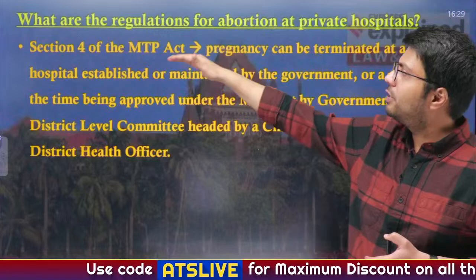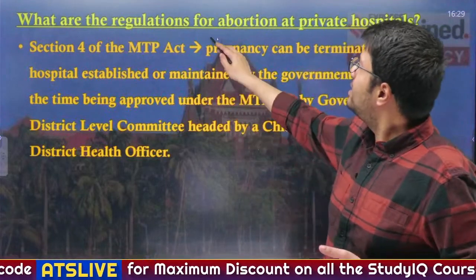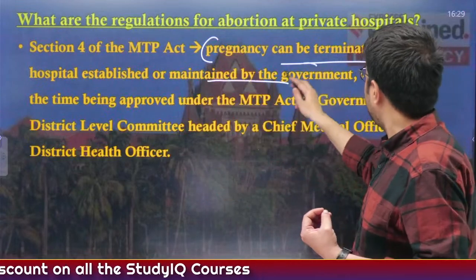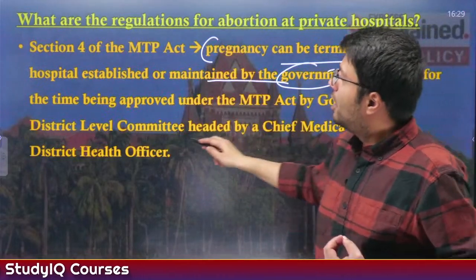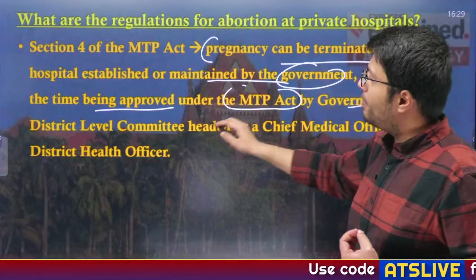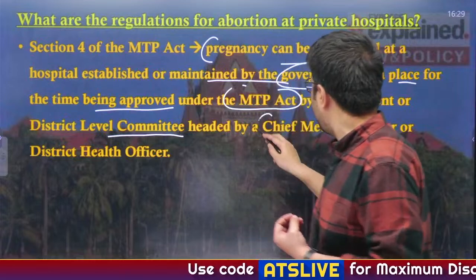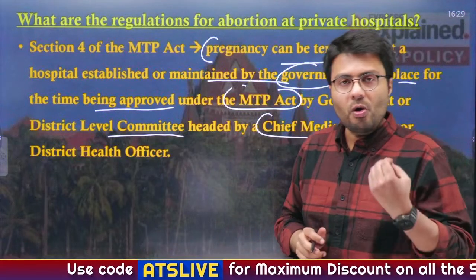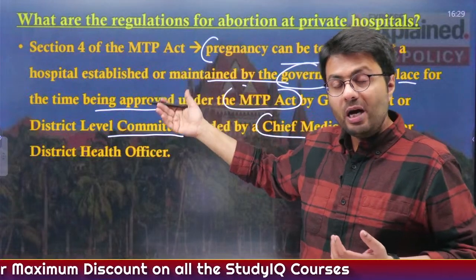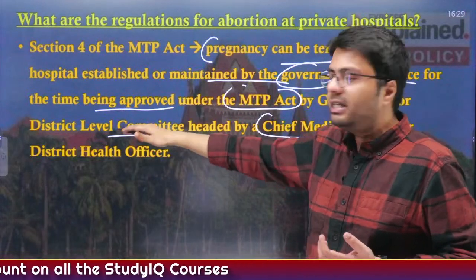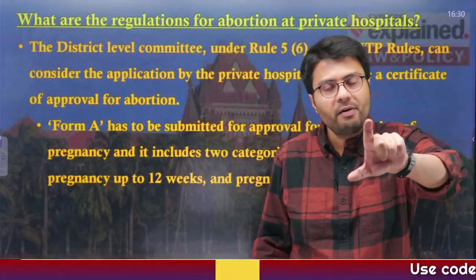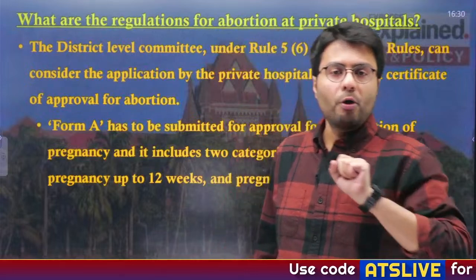For example, section 4 of the MTP Act provides that pregnancy can be terminated at a hospital which was established and maintained by the government, or at a place for the time being approved under the MTP Act by the government or by the district level committee, which is usually headed by the chief medical officer or the district health officer. So it can take place at a government hospital or at any place which has been approved by the district level committee. Understood? So theoretically, there is a potential that even private hospitals can undertake these abortion processes.